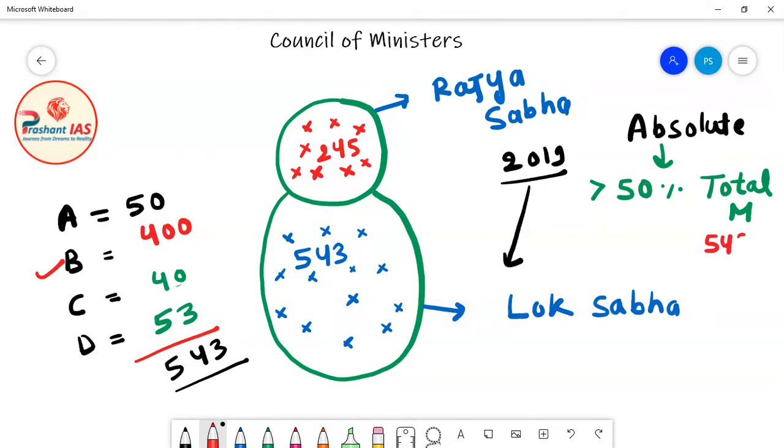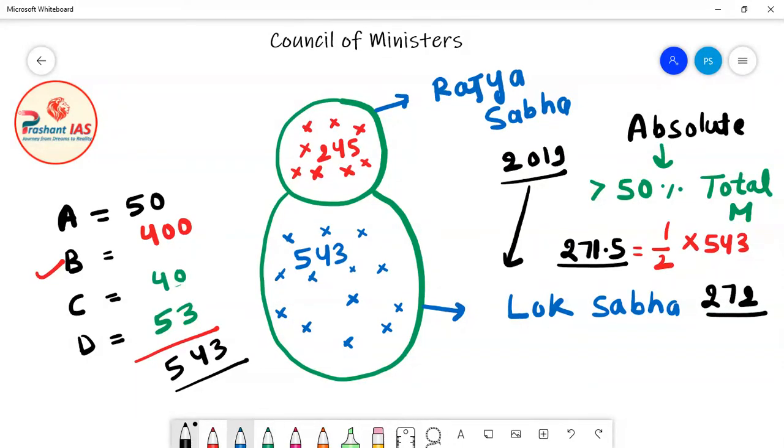To calculate 50% of 543, you have to divide 543 by 2. The result will come as 271.5, and we need more than 271.5. So 272 is more than 271.5.